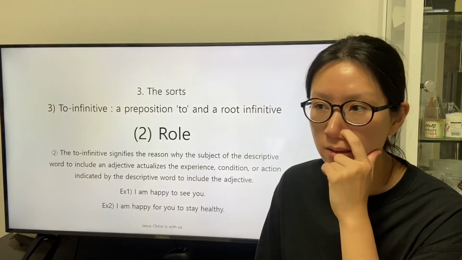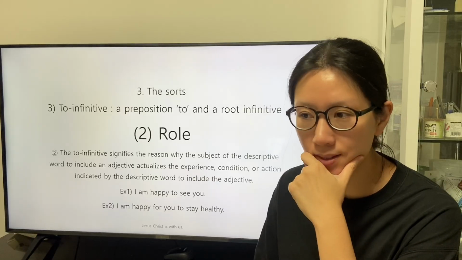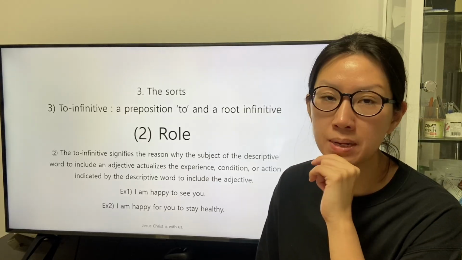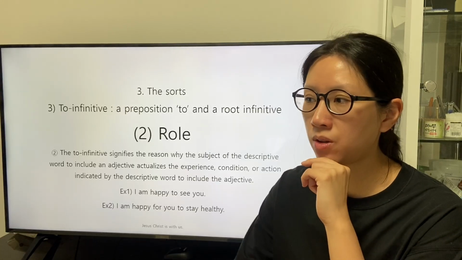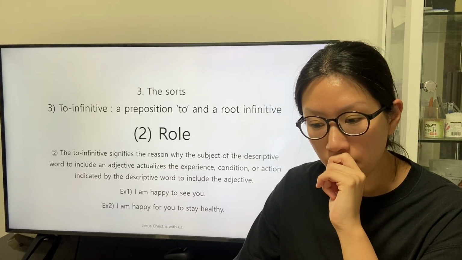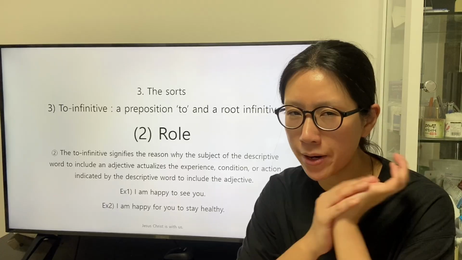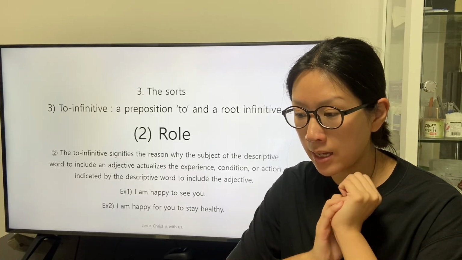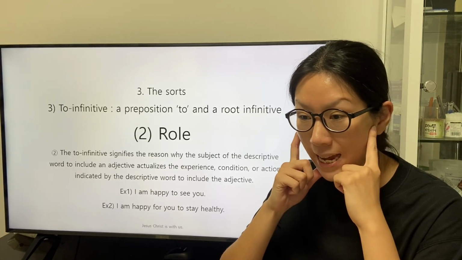We can understand that there can be a prior context that the speaker can feel happiness by seeing the listeners. That can be the prior context.